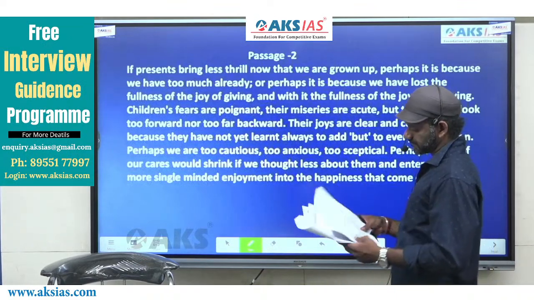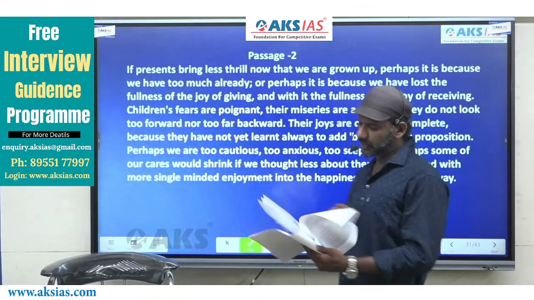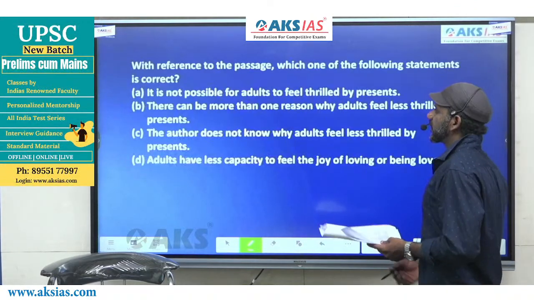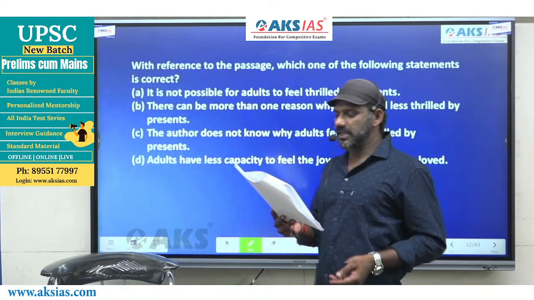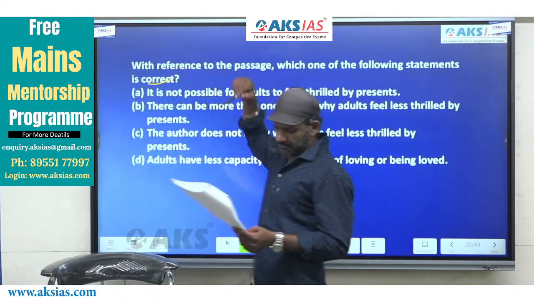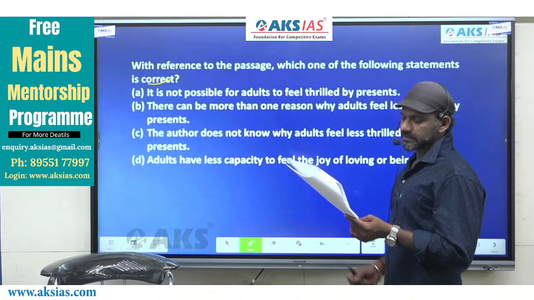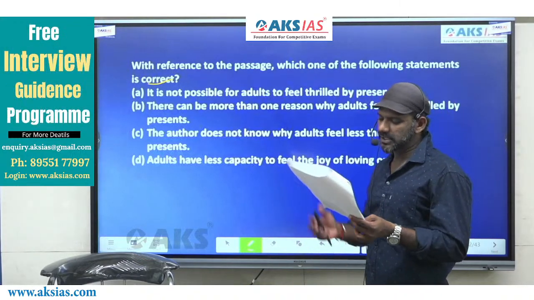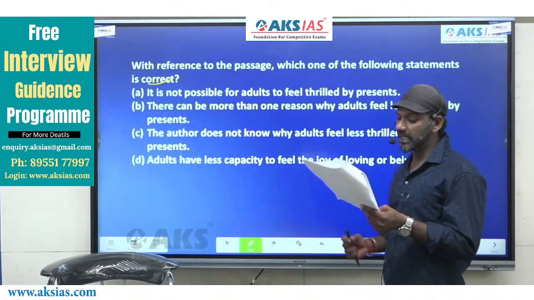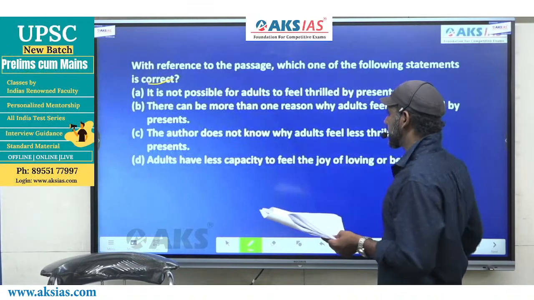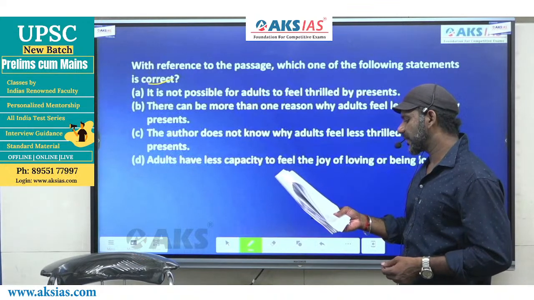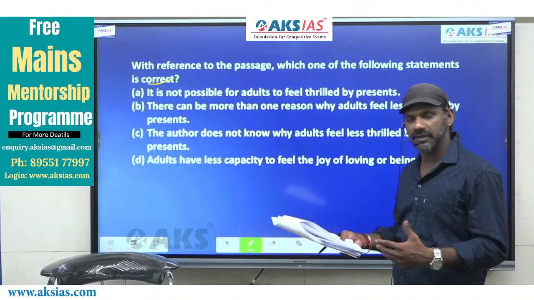The next one. We have two questions following this paragraph. Come to the first one. With reference to passage, which one of the following statements is correct? I'll read the options quickly. A: It is not possible for adults to feel thrilled by presents. B: There can be more than one reason why adults feel less thrilled by presents. C says, the author does not know why adults feel less thrilled by presents. D: Adults have less capacity to feel the joy of loving or being loved.